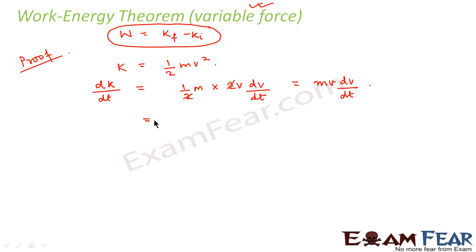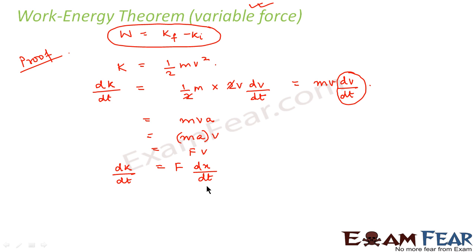Correct? So here we can say this is equal to mv. What is dv by dt? dv by dt is nothing but acceleration. So this will be equal to mva. This we can write as ma into v. What is mass into acceleration? Force. So this is force into velocity. Right. So what is velocity? Now velocity is equal to the rate of change of displacement, that is dx by dt. So we get dK by dt is equal to F dx by dt.